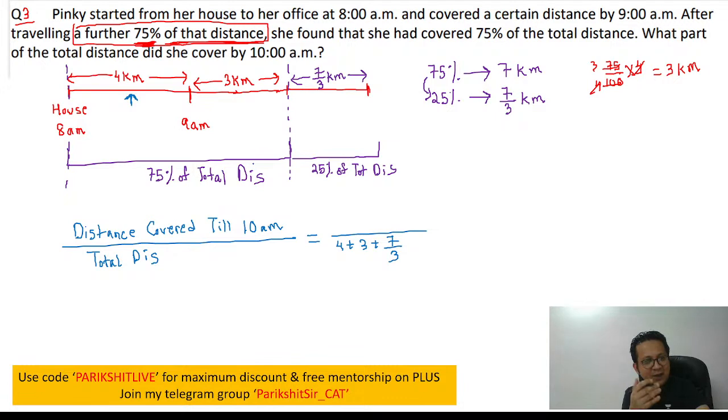8 to 9, 1 hour I covered 4 kilometers. So another 1 hour I'll cover another 4 kilometers. So distance covered till 10 a.m. will be 4 plus 4. You are done. You have got your answer. So this is going to be equal to 8.